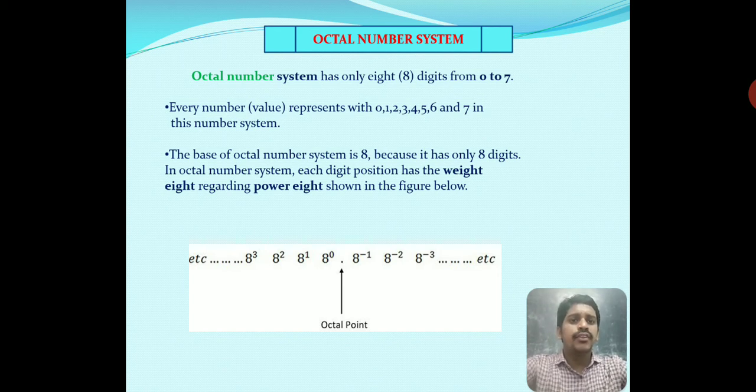So in this regard we have to write in terms of powers of 8: 8 to the power 0, 8 power 1, 8 power 2, 8 power 3. These are for the integer part. In the fractional part we have to decrease our powers: 8 power minus 1, 8 power minus 2, 8 power minus 3. These are the representation of an octal number.